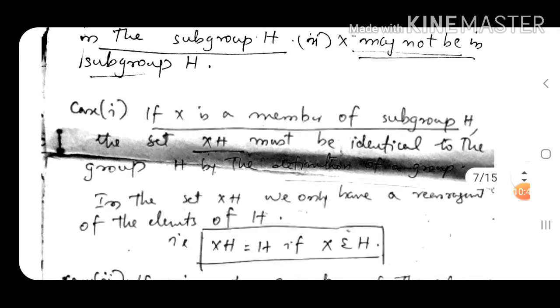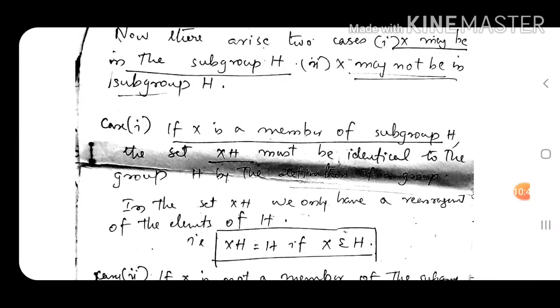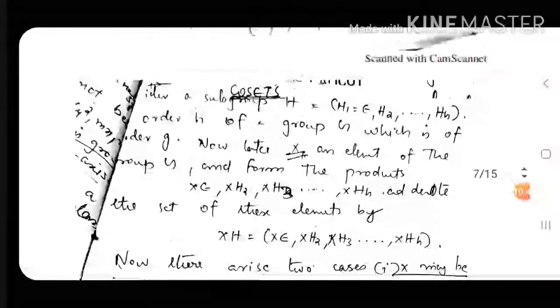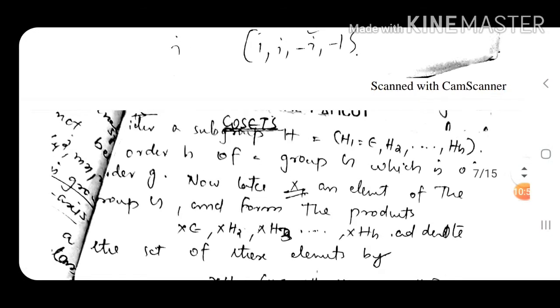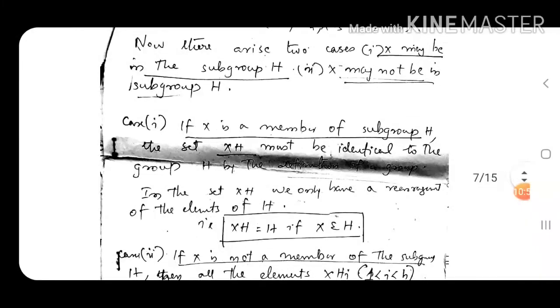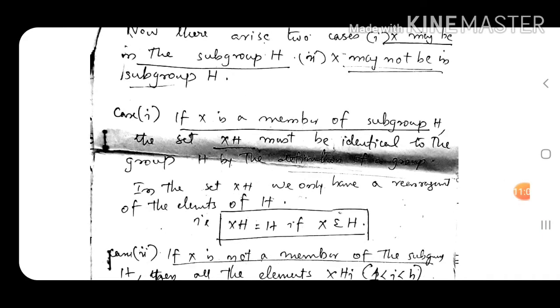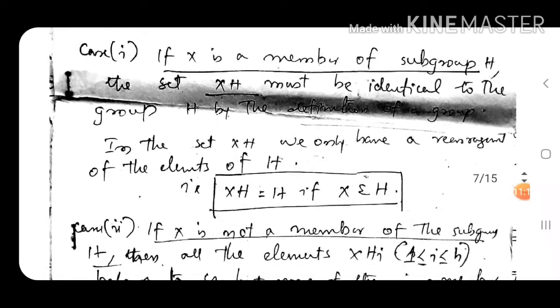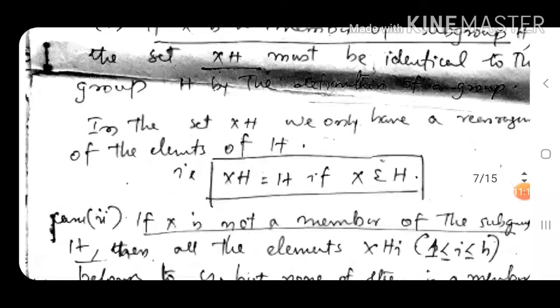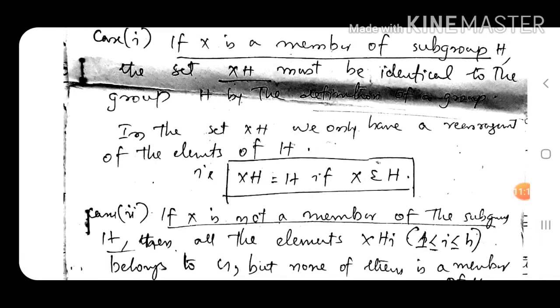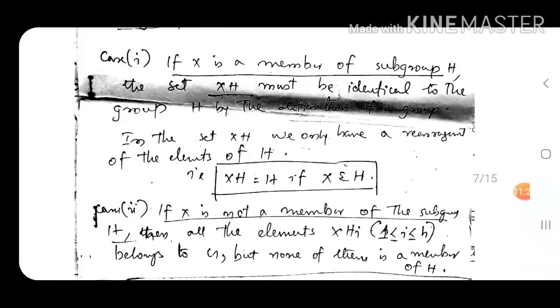Now if x is a member of subgroup H, you are taking an element which is a member of subgroup H. So when you multiply, we will get h elements which are identical to the group H, because we will have simply a rearrangement of the elements of H. So xH is equal to H if x is a member of H. Okay, so that is the first situation.